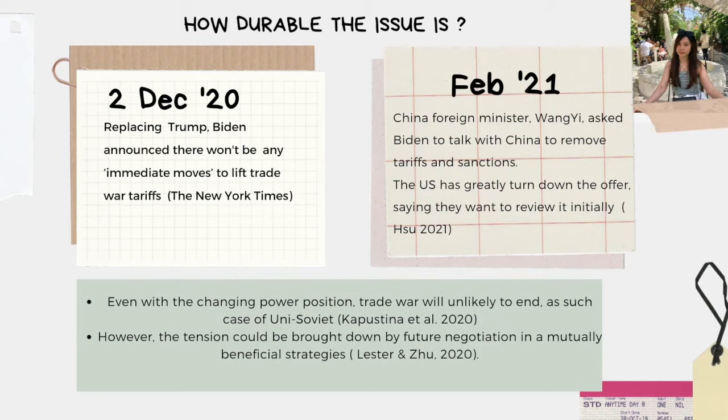Elected US President Joe Biden said that he won't take any immediate measures to lift the tariffs and refused when Chinese Foreign Minister Wang Yi asked for talks regarding the unresolved issue. The trade war is unlikely to end until both sides suffer losses, as in the case of the US-Soviet war. However, negotiation could be done to cool down the tension.